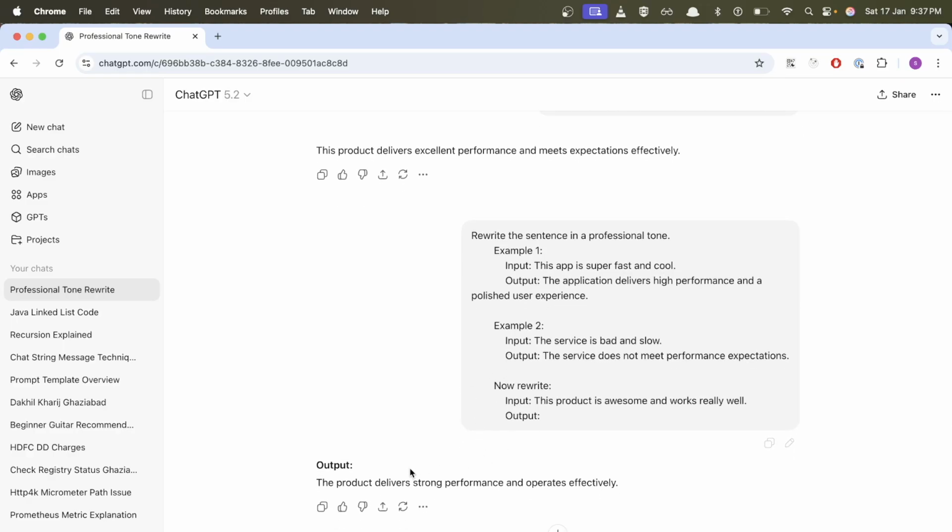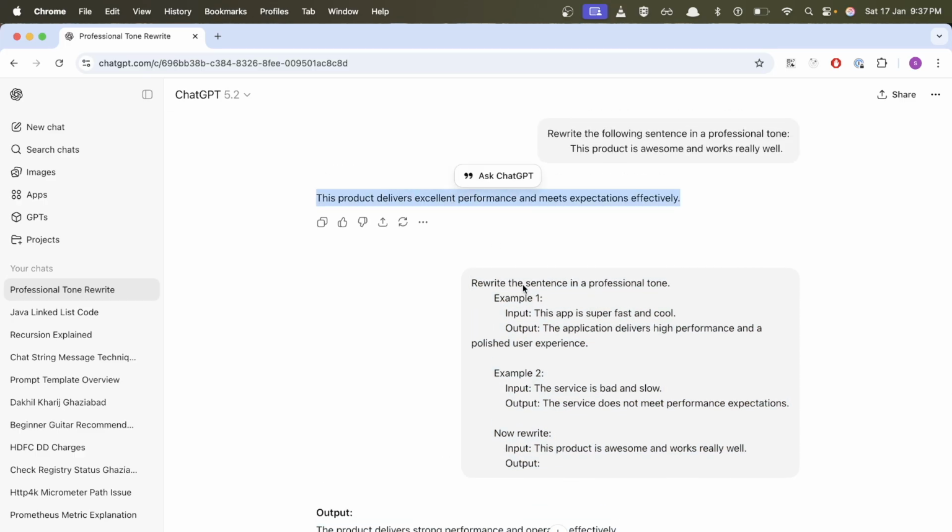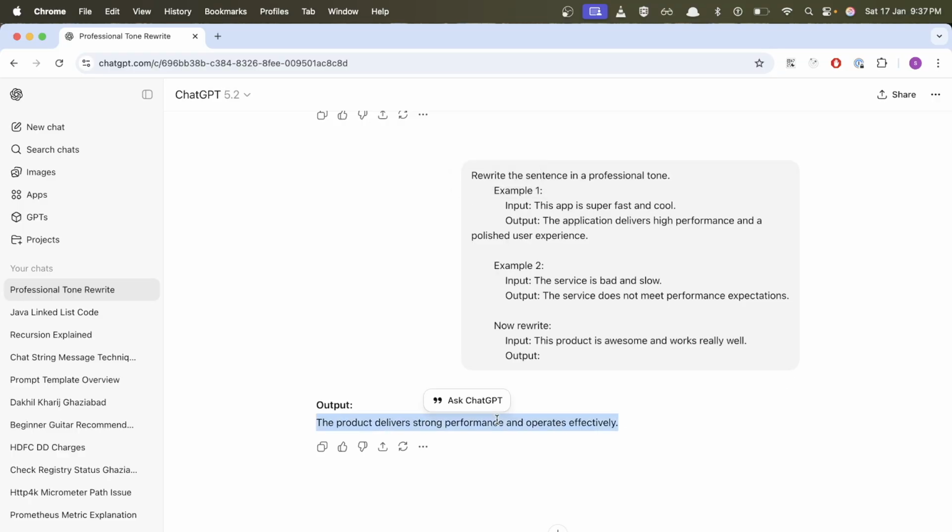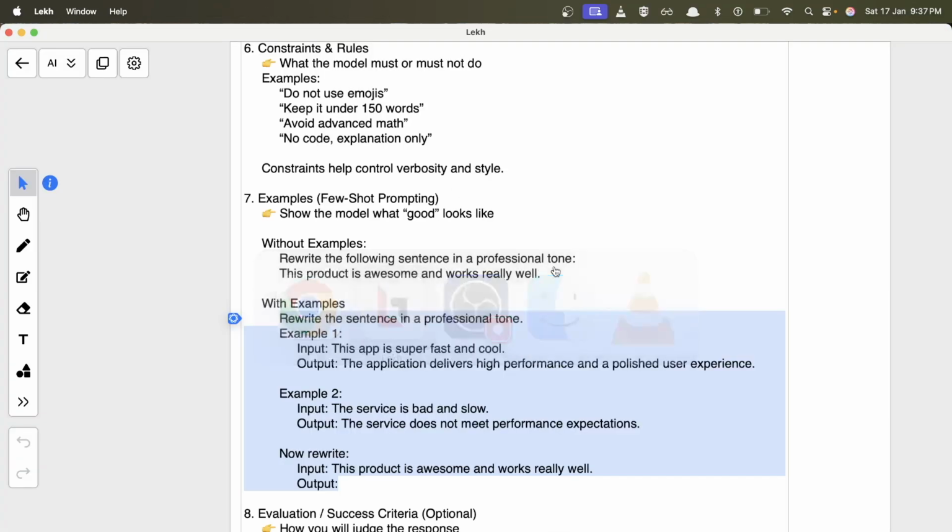So as you can see, the answer is different. It's a bit shorter and words are also different, right? So depending on your input, if you can provide some examples, which might not always be possible, like in case of code changes and all those things, but if you can provide examples, you should provide the examples. It will just tell the model how your output should look, what tone you are looking for, how big or short an answer you're looking for, and depending on that, it will provide you the response. And maybe it's better for you than this one, because this has more words. Maybe you want your response as short as it could be, right? So you can just provide the examples in this case.